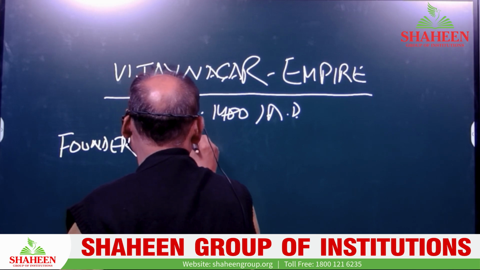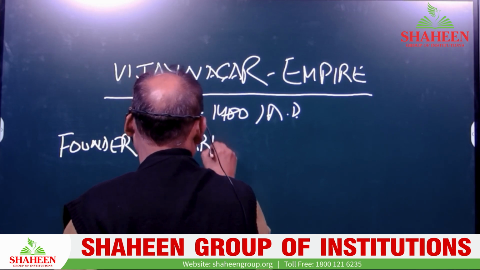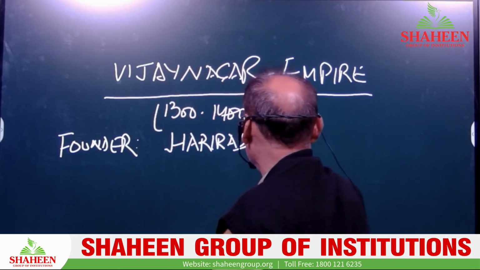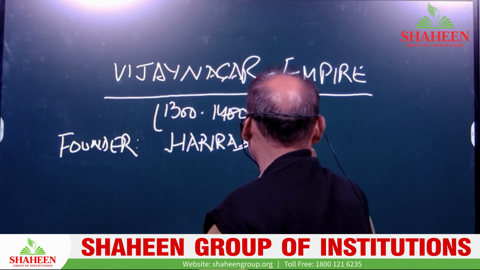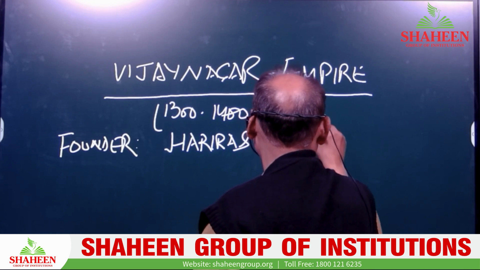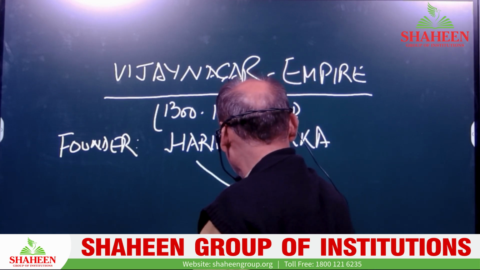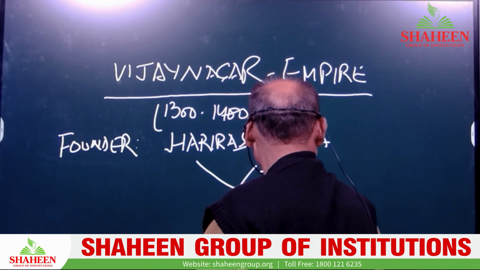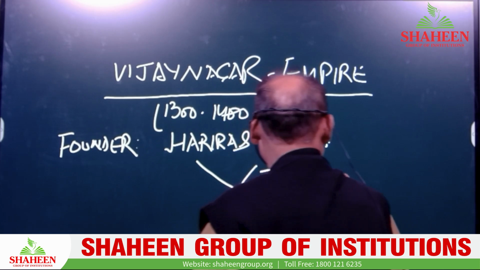They were two brothers, Harihara and another brother named Bukka, and both of them belonged to the Tuluva dynasty.